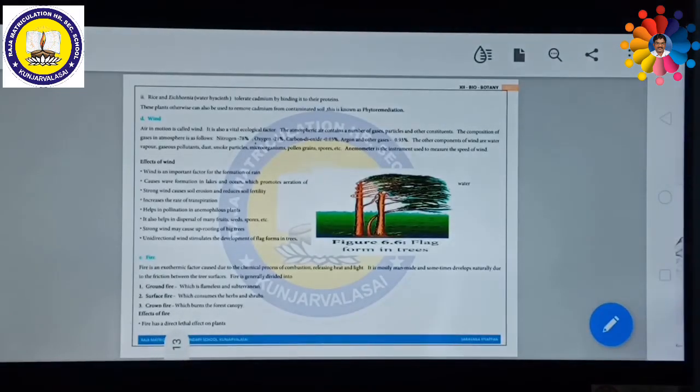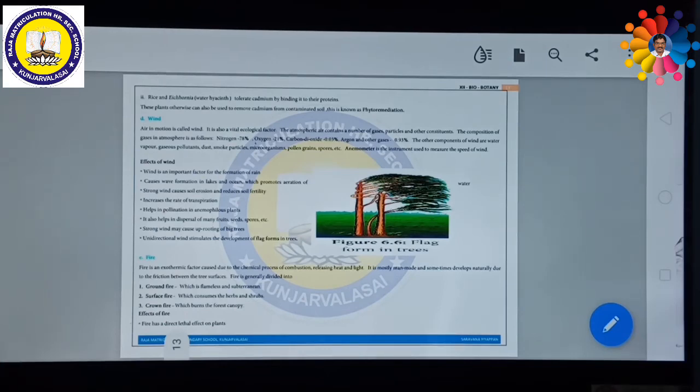So far we have explained about the wind. What are the effects of wind? Wind is an important factor for the formation of rain. Due to the movement of wind or air, rain arises. It also causes wave formation in lakes and oceans, which promotes aeration of the water. So wave motion in the sea as well as in lakes is due to wind.